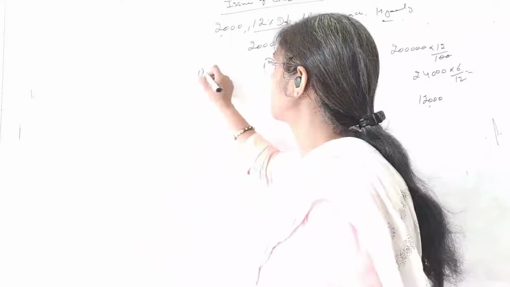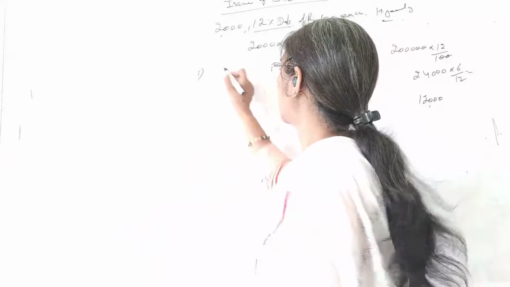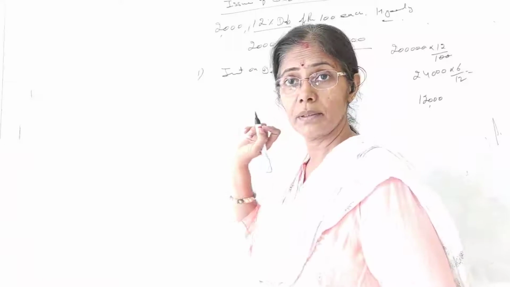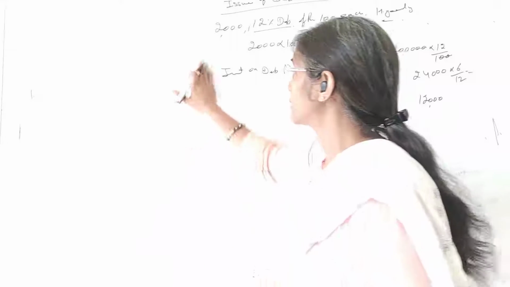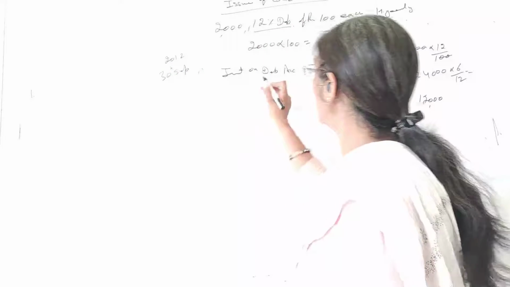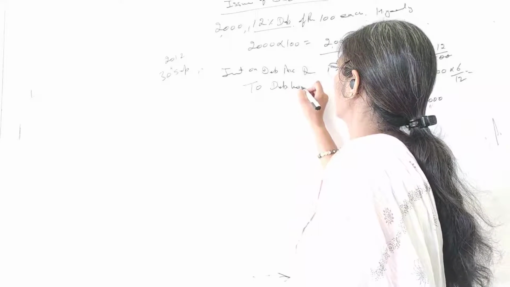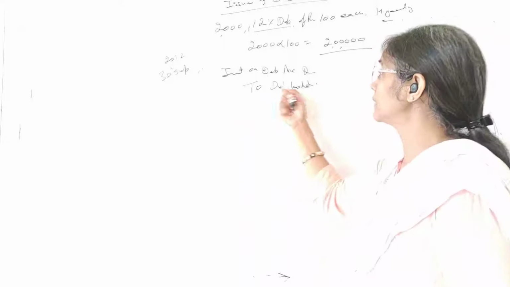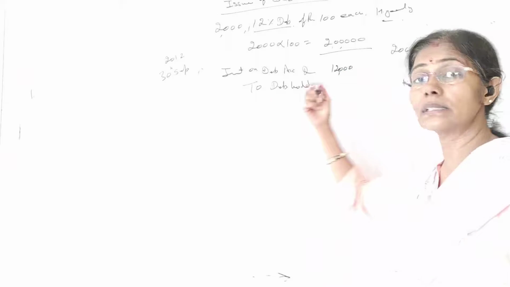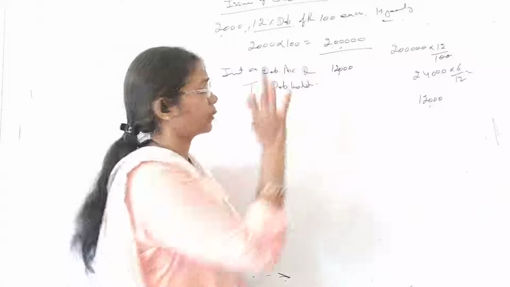Yes, ma'am. The first entry which we have learned: we have to pay the interest, that is interest on debenture account debit, and we have to pay half yearly. Dates they have mentioned, that is 30th September 2012. Interest on debenture account debit to debenture holder. So what is interest on debenture? 12,000. This is the amount which company has to pay. This is company's expenses, so that has been debited by 12,000 here.